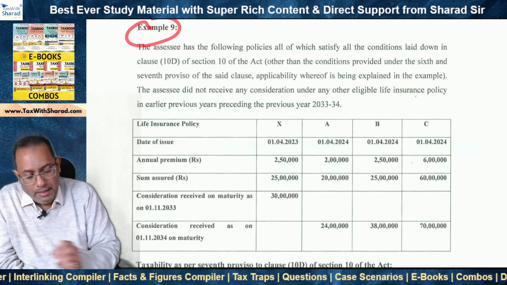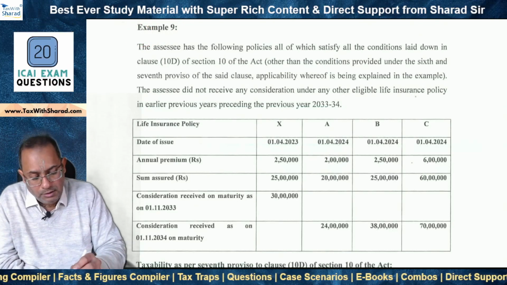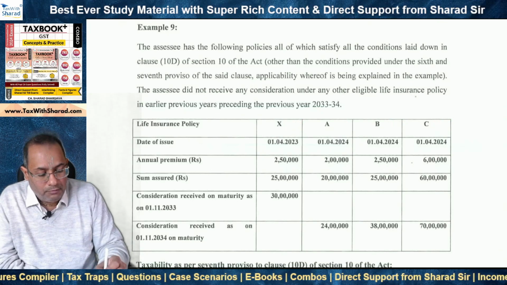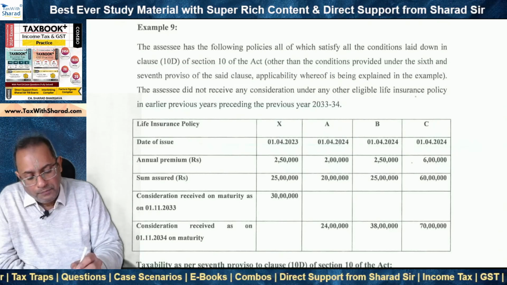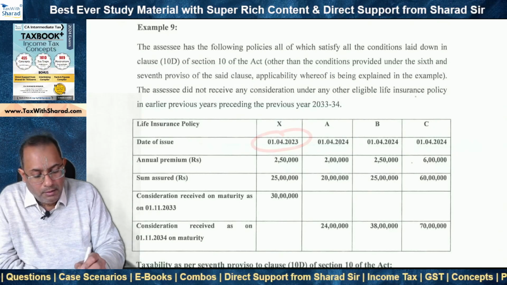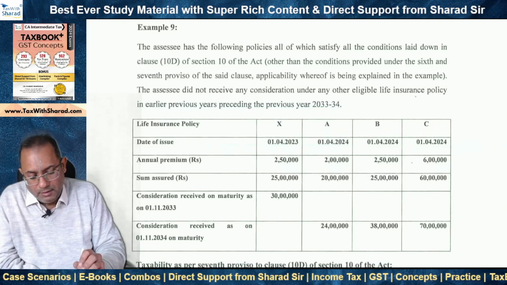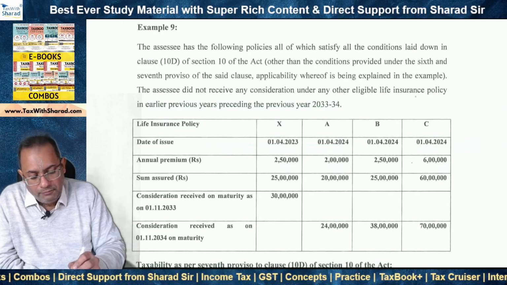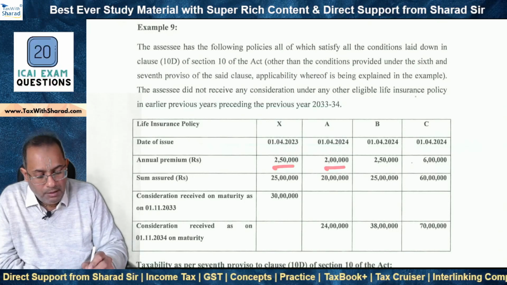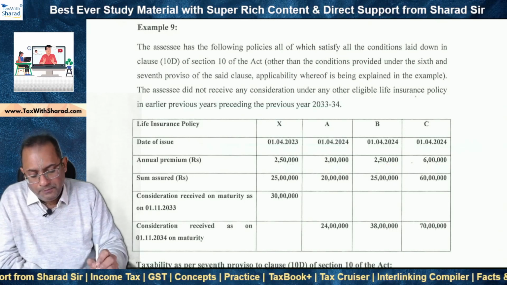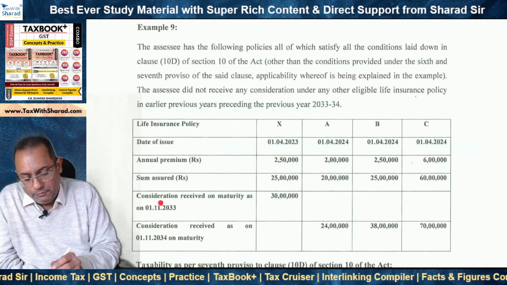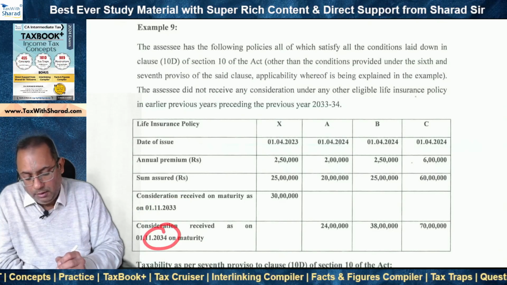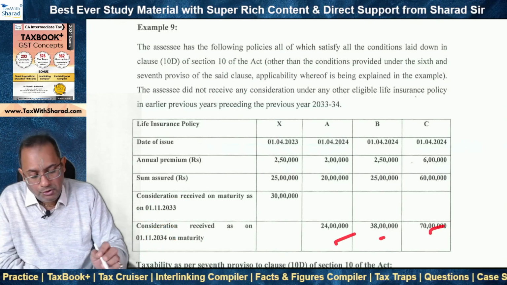Now we come to example 9, and here we have 4 policies X, A, B, C. And all these policies have been issued on or after 1st April 2023. X has been issued 1 year before A, B, and C. Okay, and therefore X matures 1 year before, X matures first. Annual premium for X is 2 lakh 50, A 2 lakh, B 2 lakh 50, C 6 lakh. So X matures first on 1st November 2033, and in 2034, that means 1 year later, A, B, and C mature.